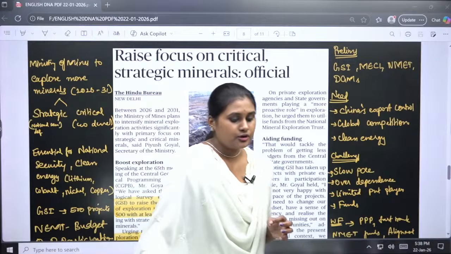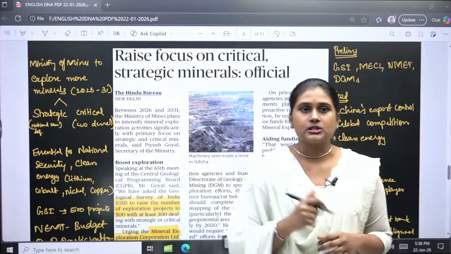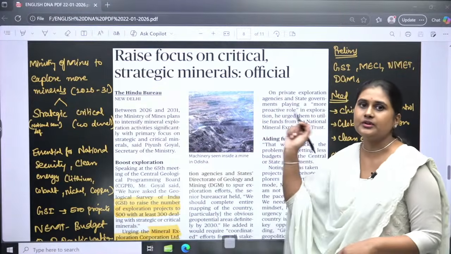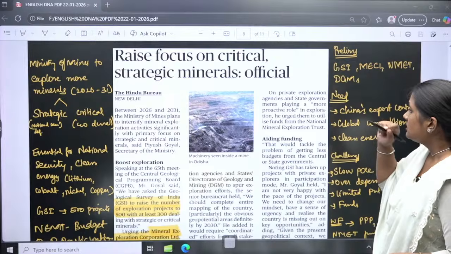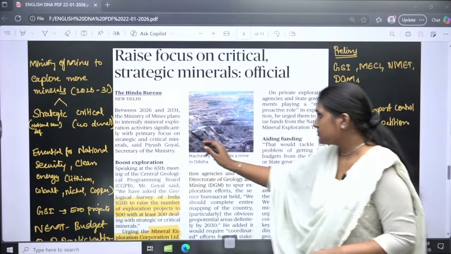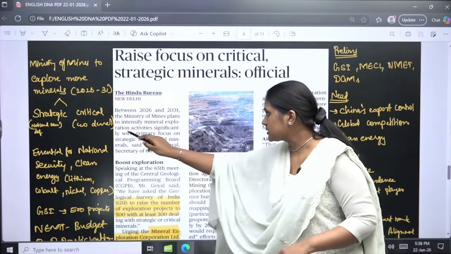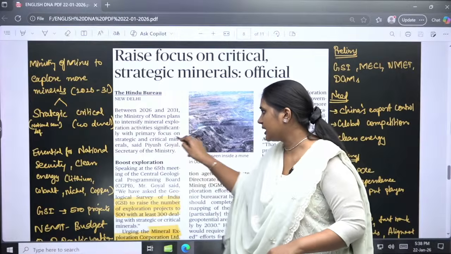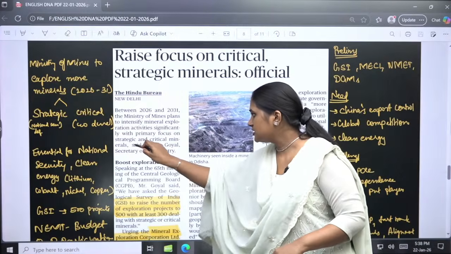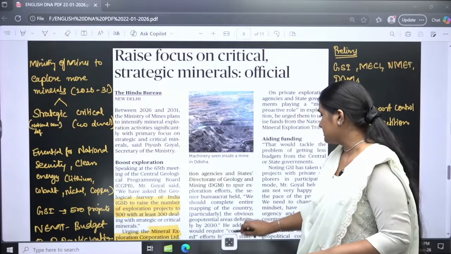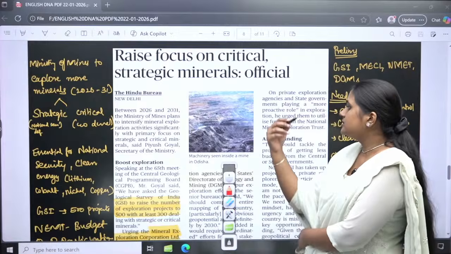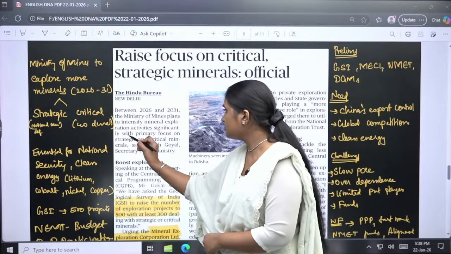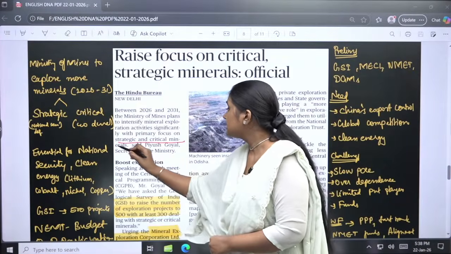So these are a kind of check and nexus for India to go with these explorations. The Ministry of Mines plans to intensify mineral exploration activities significantly with primary focus on strategic and critical minerals.